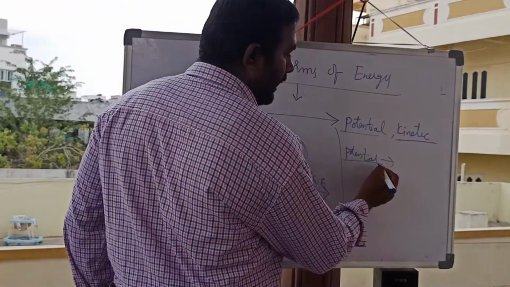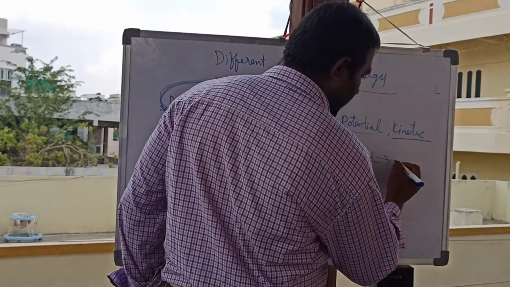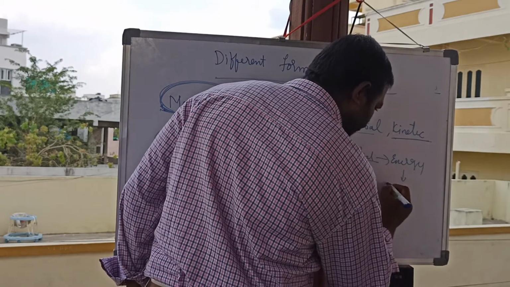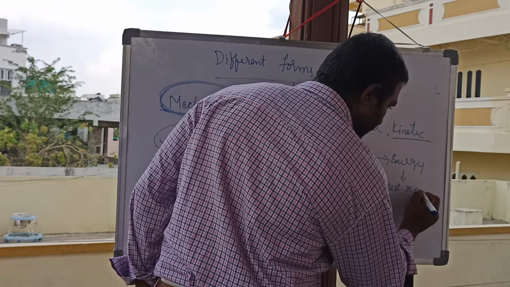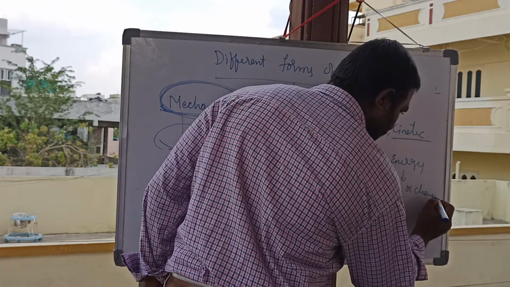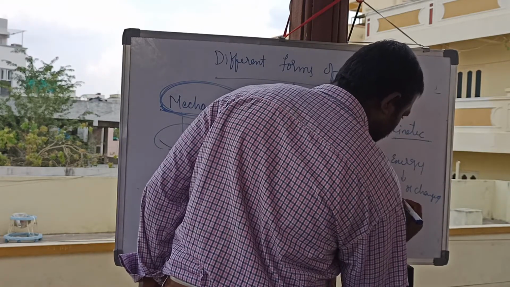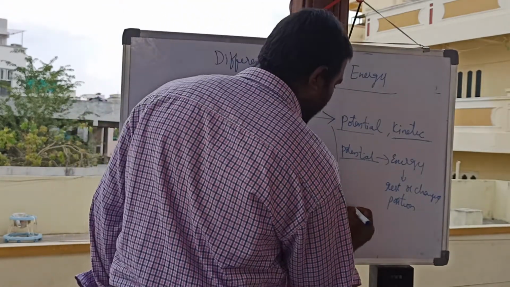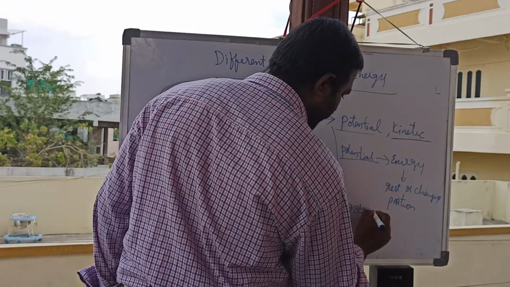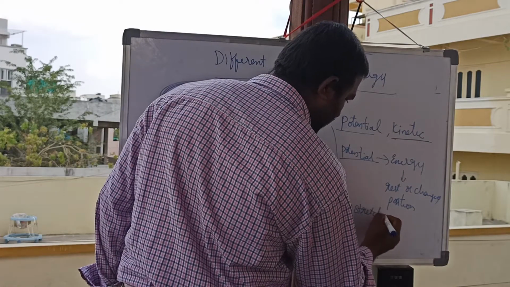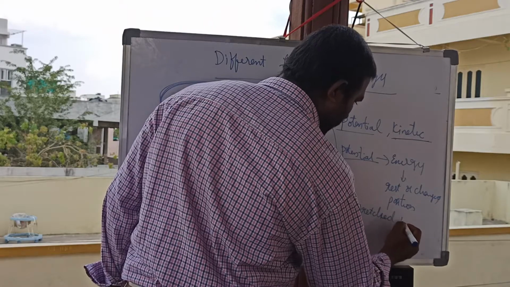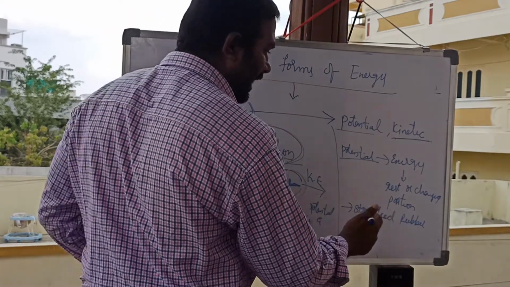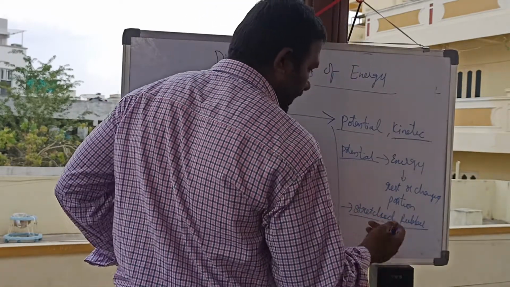What is potential energy? It is the energy possessed by a body due to its rest or changed position. Potential energy has so many examples. A stretched rubber band: when you extend a rubber band, it contains an elastic force, and again it rebounds.